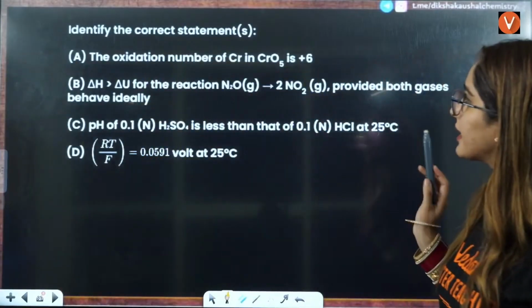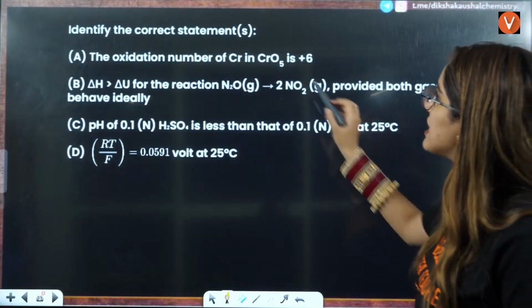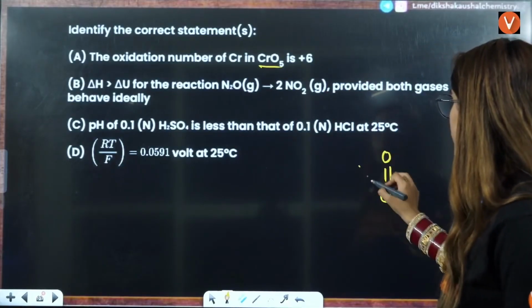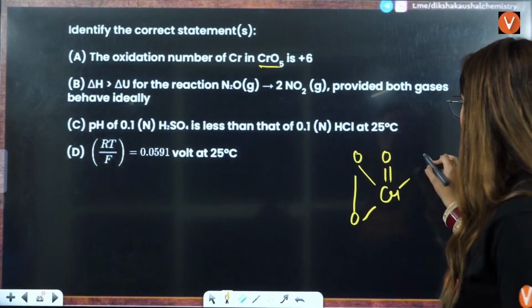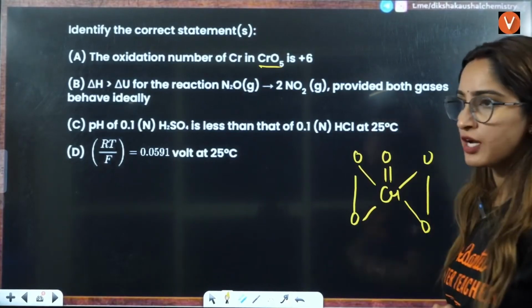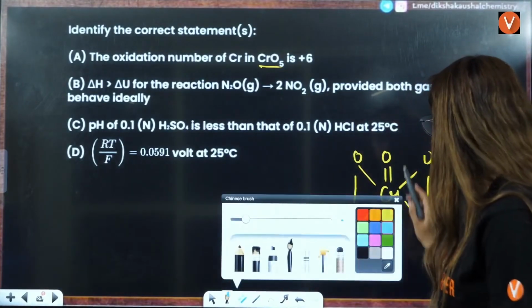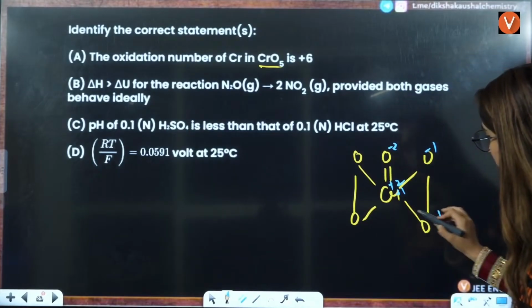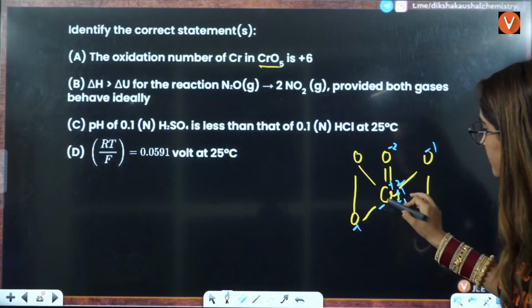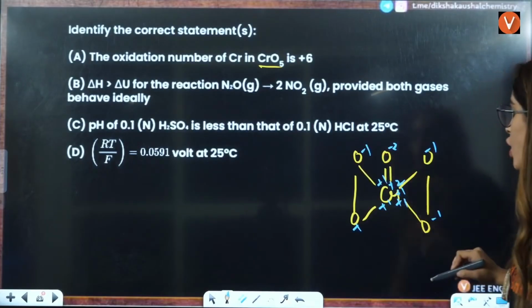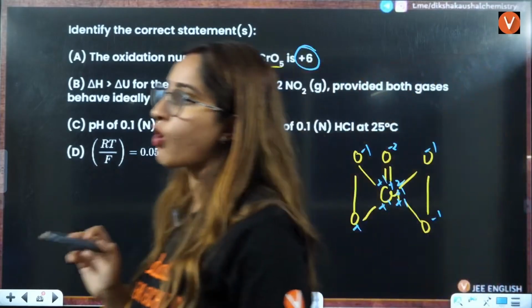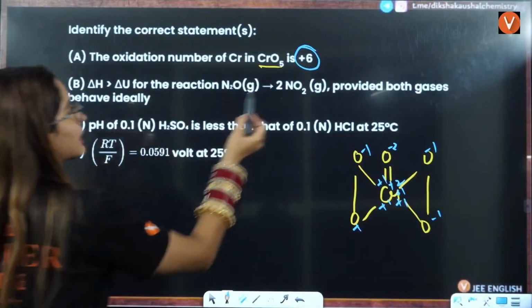Regarding the correct statements, the oxidation number of Cr: simple, you have a double bond here, 1, 2 and 3. It has a butterfly kind of structure. So here from here it is -2 plus 2, -1 plus 1, -1 plus 1, -1 plus 1, -1 plus 1. 2, 3, 4, 5, 6. So it is having +6 oxidation state here, right? That is the correct answer.